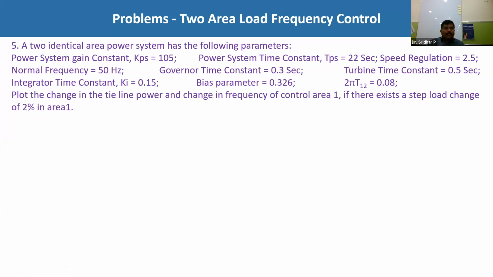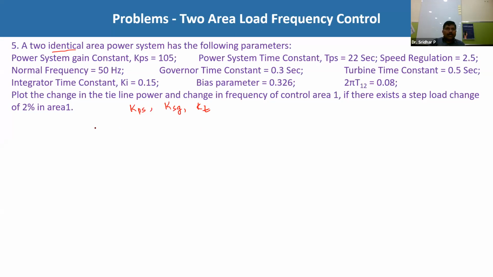A two identical area power system has the following parameters. Two identical areas have the following parameters. The power system gain constant KPS he has given as 105. The power system time constant TPS he has given as 22 seconds. Speed regulation, he has given normal frequency 50 Hz. Governor time constant 0.3 seconds. Turbine time constant. So he has given KPS, KSG, and KT. And these are identical, whether it is area 1 or 2, whatever it may be.